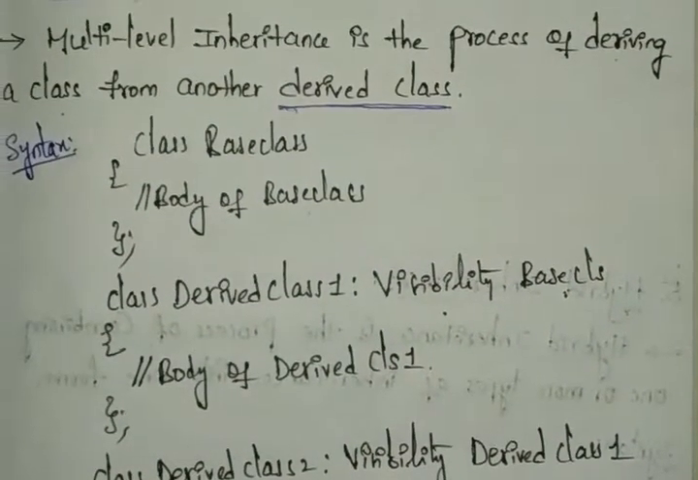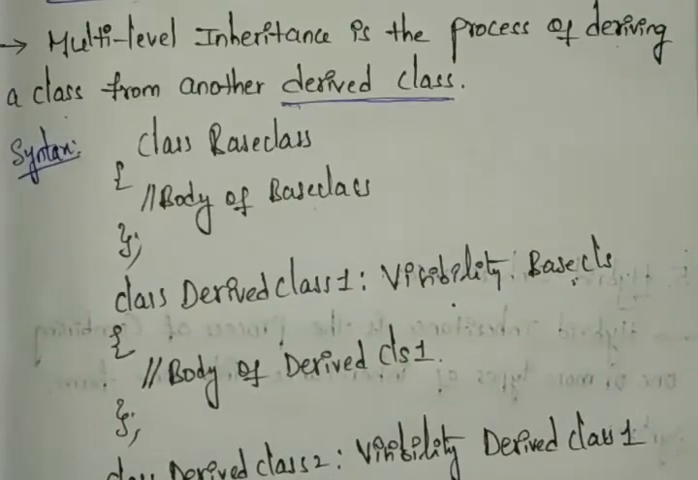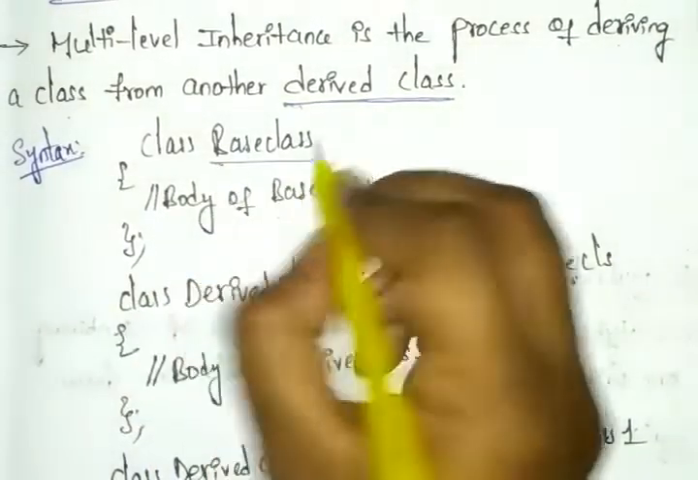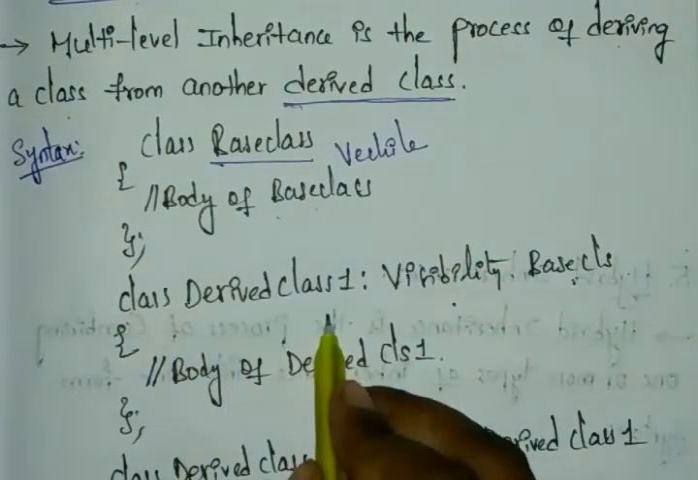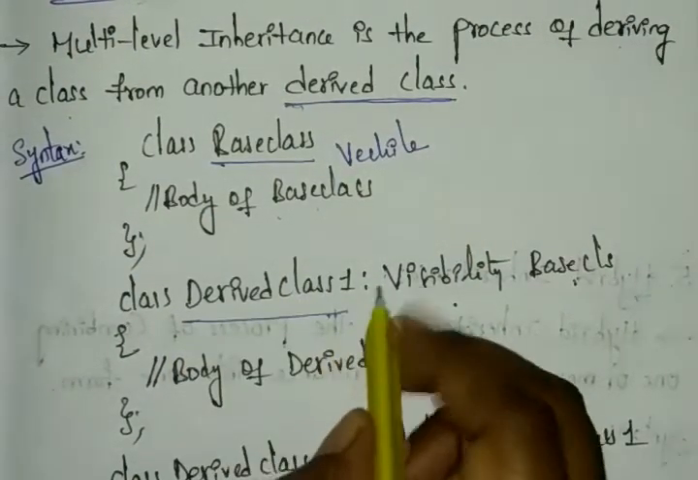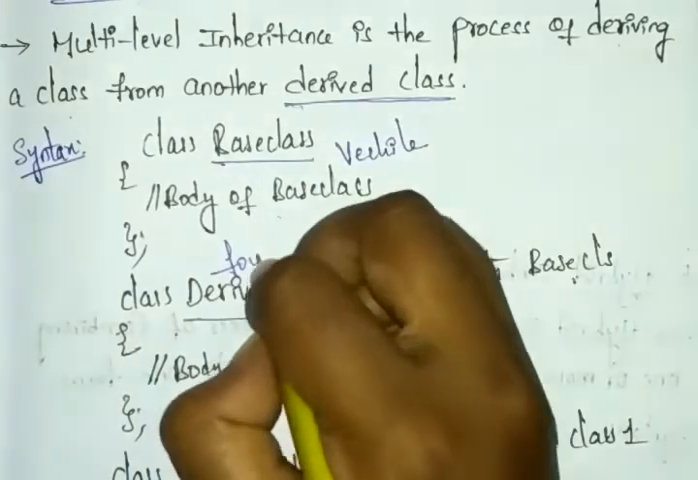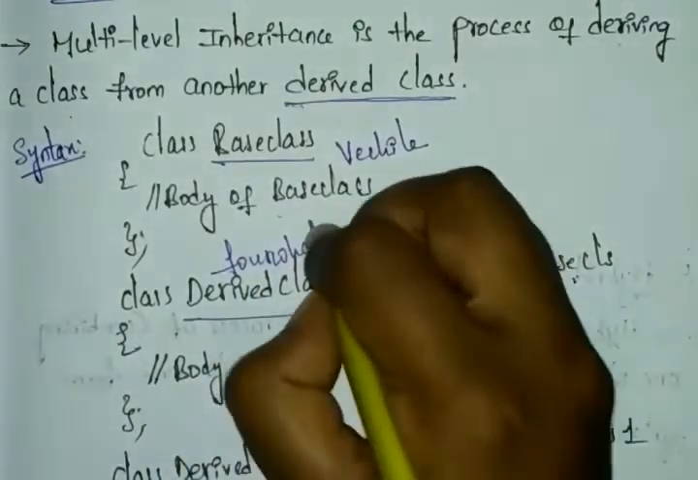So whatever you have for that you can write. First we are taking the base class as vehicle, and for the derived class 1 we are taking the four-wheeler.